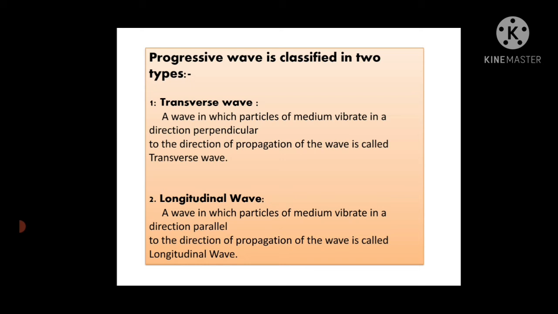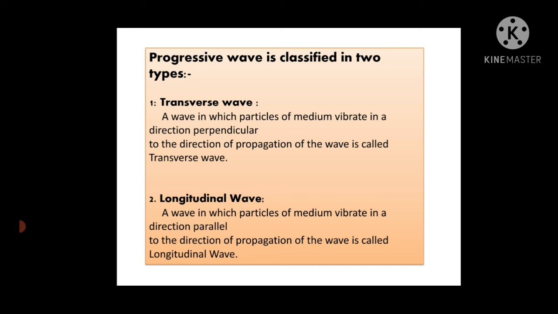Progressive wave is classified into two types, which are transverse wave and longitudinal wave. Now what do you mean by transverse wave? Any wave is associated with small particles of the medium. The wave travels through the medium, that means the particles are present. These particles start vibrating, and due to this vibration there is an energy transfer from one particle to another, and therefore the wave propagates continuously.